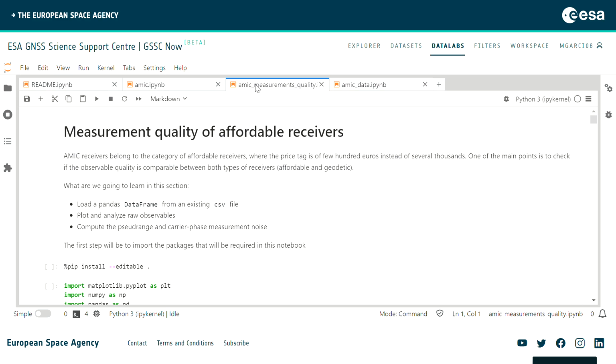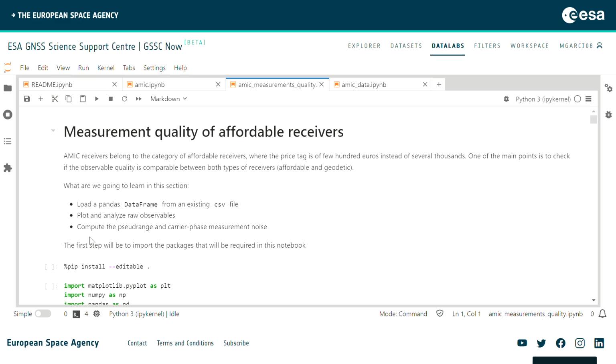In more detail, what we are going to learn from this second part of the workshop is summarized in 3 points. First, how to load data that have been stored in CSV. If you remember from the last session, we loaded the RINEX into a data frame and then stored it to CSV. Here we are going to do the inverse step, from a CSV, load it into a data frame.